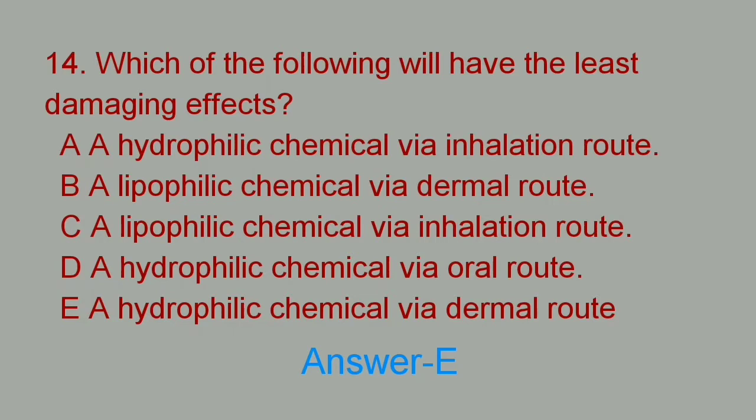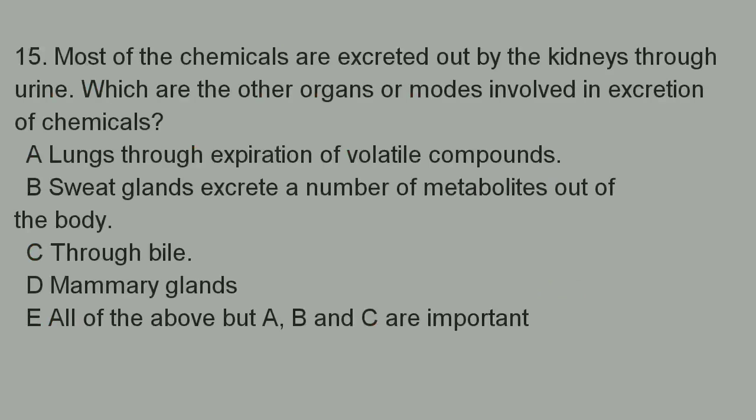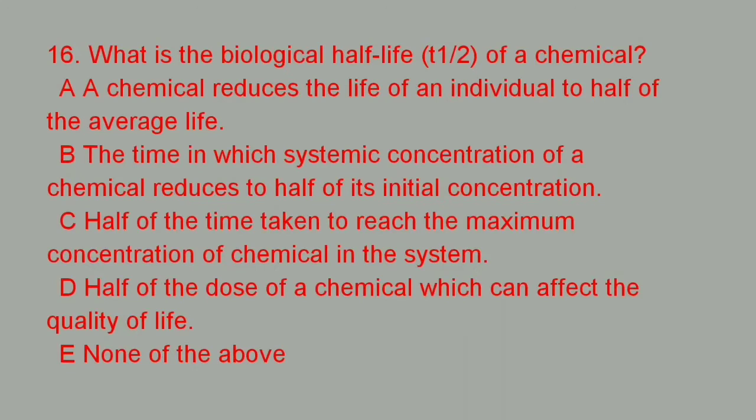Next question is, most of the chemicals are excreted out by the kidney through urine. Which are the other organs or modes involved in excretion? Option A, lung through expiration of volatile compounds. B, sweat glands, and C, through bile. Option E is right, all of these: A, B, and C.